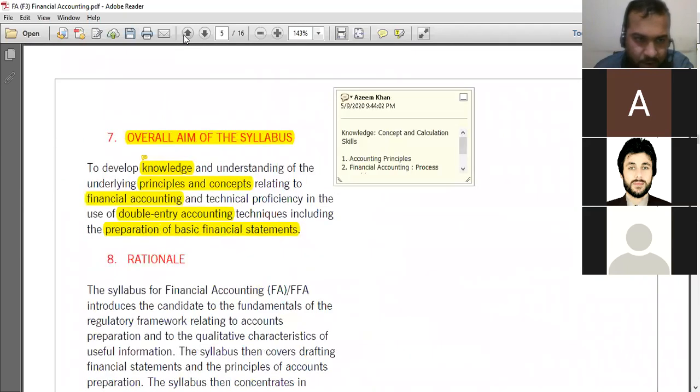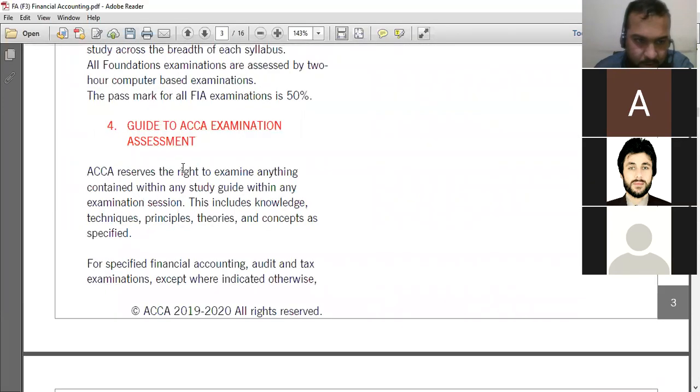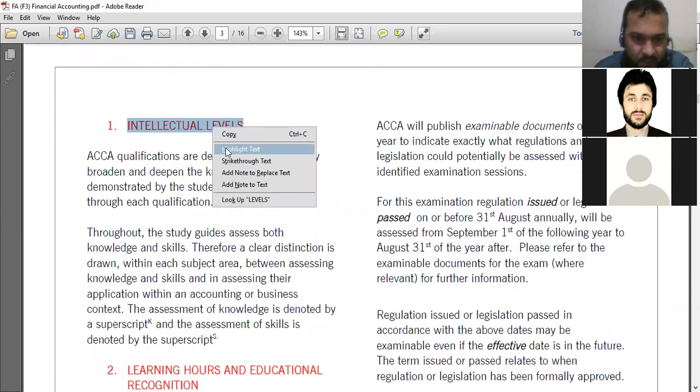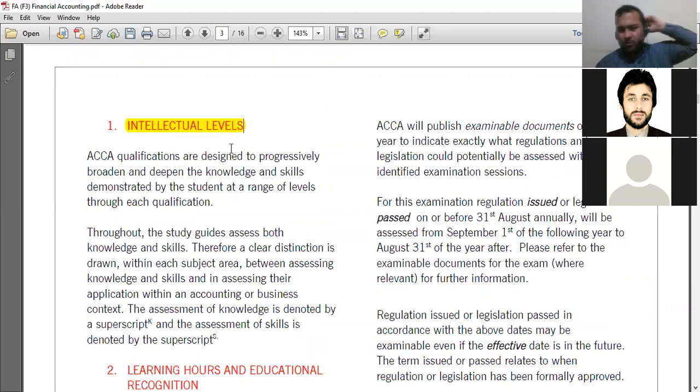Now I'm moving to the topic that is more important. That is the intellectual levels, which we have already discussed. I'm going to quickly revise that portion.